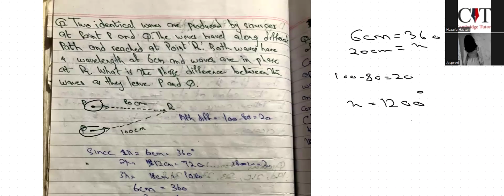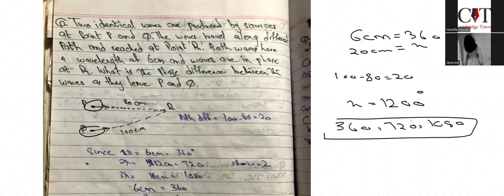So see, we just have to find a phase difference between the waves as they leave P and Q. So in the 1200, you know that if the angle is 360, then 720, then add 360 in it, it becomes 1080. So till 1080, the waves are in phase, yes or no? Because we know for the waves to be in phase, the phase difference would be either 360, 720, 1080. You can say it is a constructive interference, yes or no?